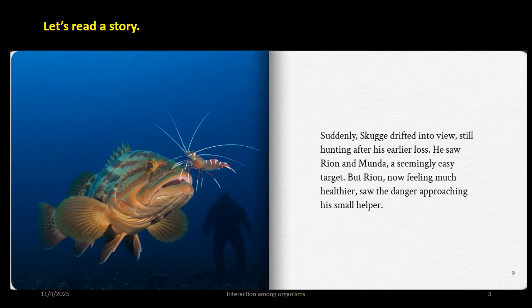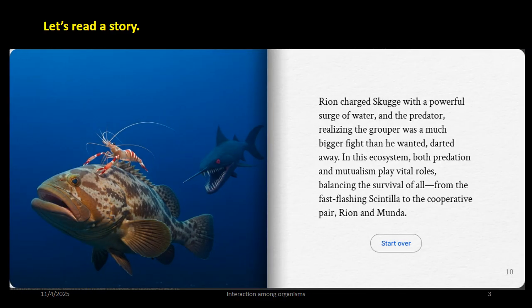Suddenly, Skokie drifted into view, still hunting after his earlier loss. He saw Ryan and Manda, a seemingly easy target, but Ryan, now feeling much healthier, saw the danger approaching his small helper. Ryan charged Skokie with a powerful surge of water, and the predator, realizing the grapple was a much bigger fight than he wanted, darted away. In this ecosystem, both predation and mutualism play vital roles, balancing the survival of all, from the fast flashing Scintilla to the cooperative pair Ryan and Manda.